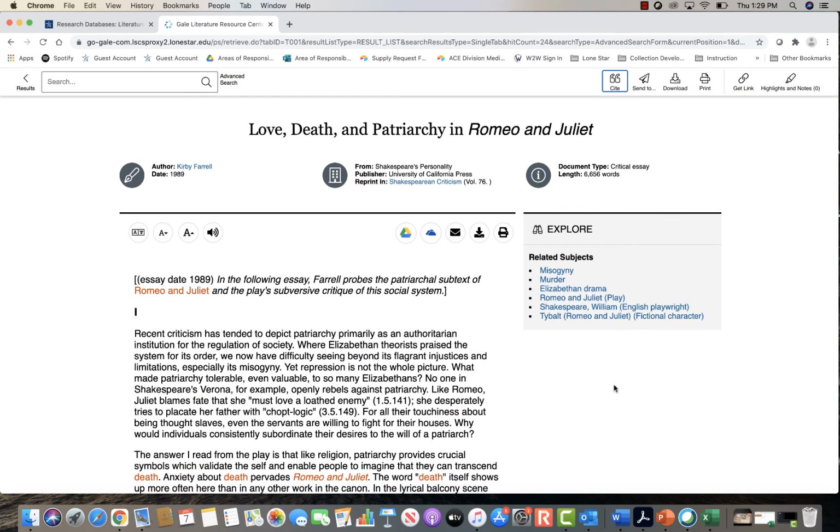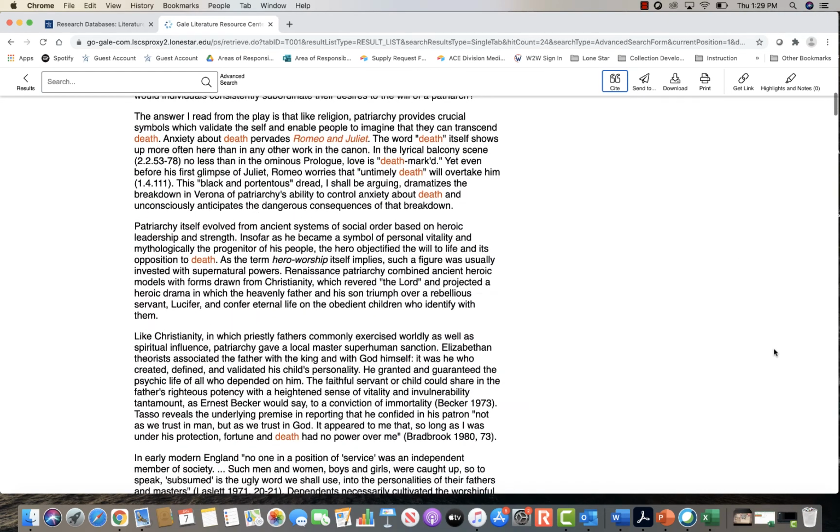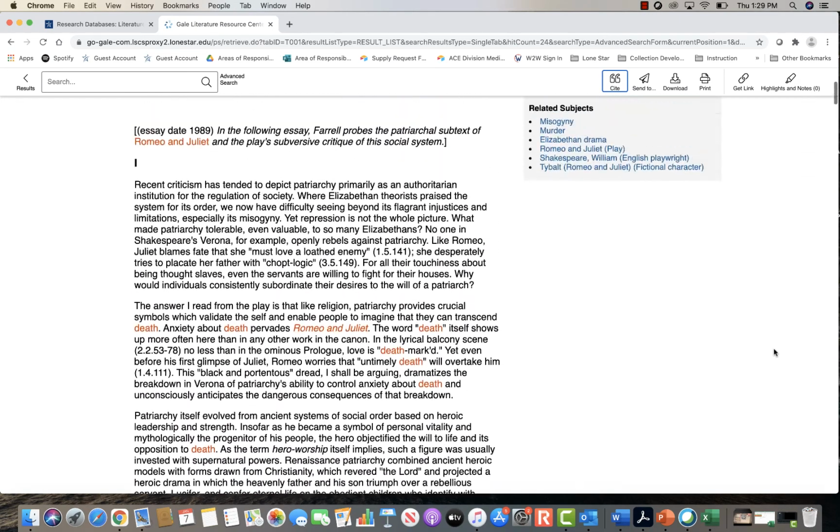Also on this page is some related subjects. So you'll see here under where it says Explore, it has the picture of the binoculars. There's related subjects with this article. So there's misogyny, murder, Elizabethan drama, Romeo and Juliet the play, William Shakespeare, and Tybalt. So those are some other ideas for other directions that you can go with your research. And when you click on those, it will open up a new search for you. So this is a little bit how you can do some searching in the Gale Literature Resource Center.